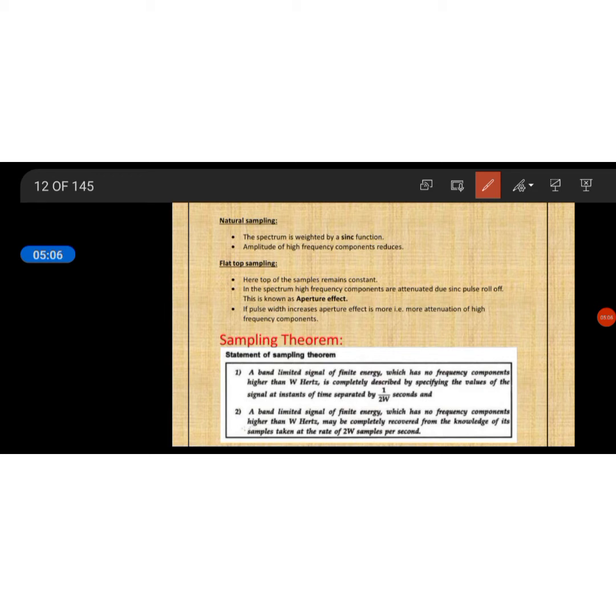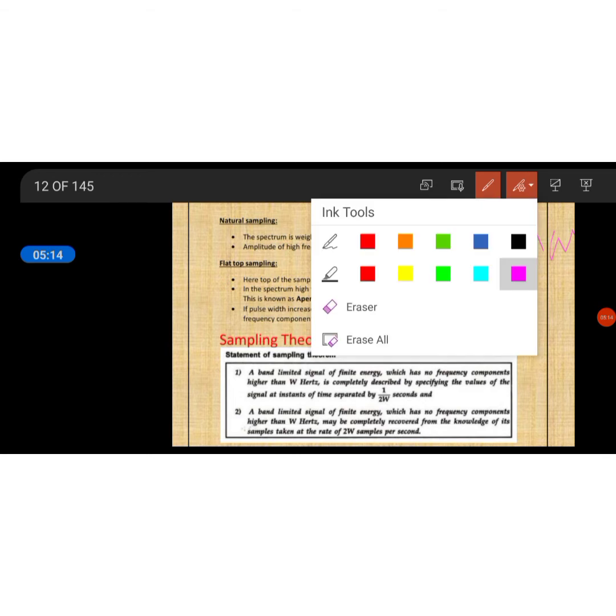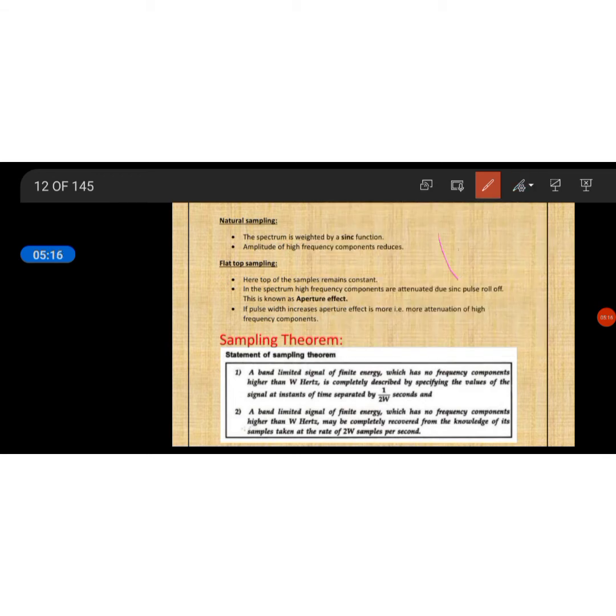Here we are going to discuss the sampling theorem. This is very important, a 13 mark question in the 5th unit. The first important 13 mark question is about the sampling theorem and its proof.